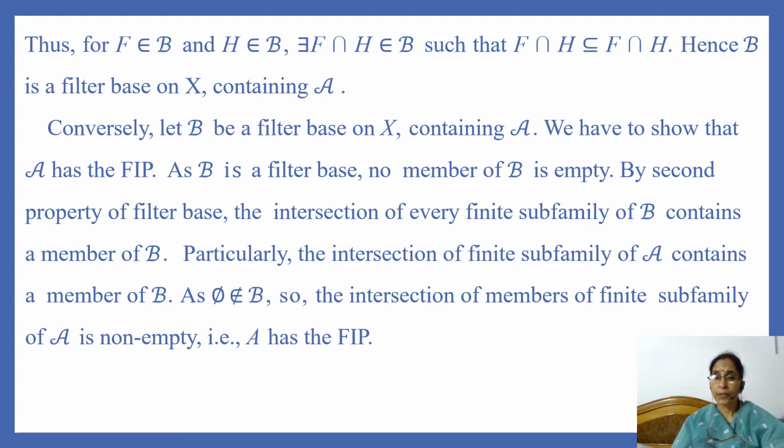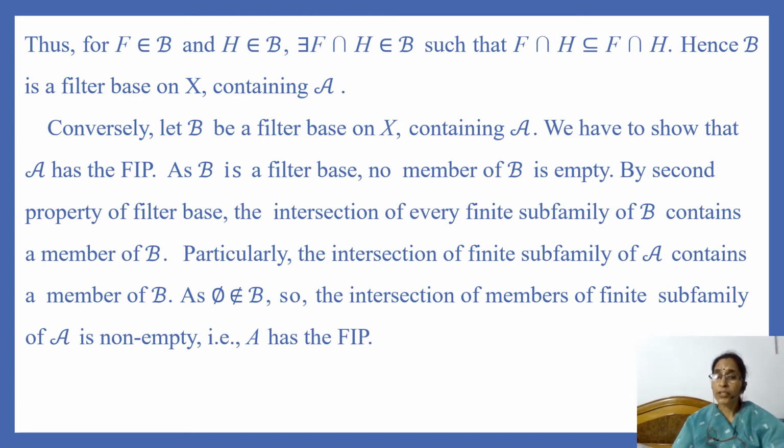Conversely, let B be a filter base on X containing A. We have to show that A has the finite intersection property. As B is a filter base, no member of B is empty.